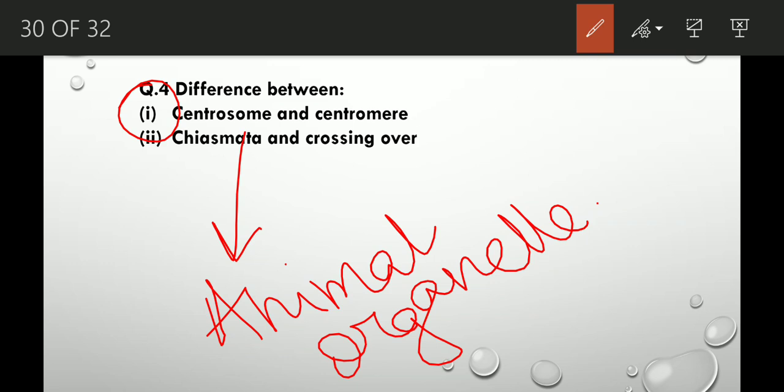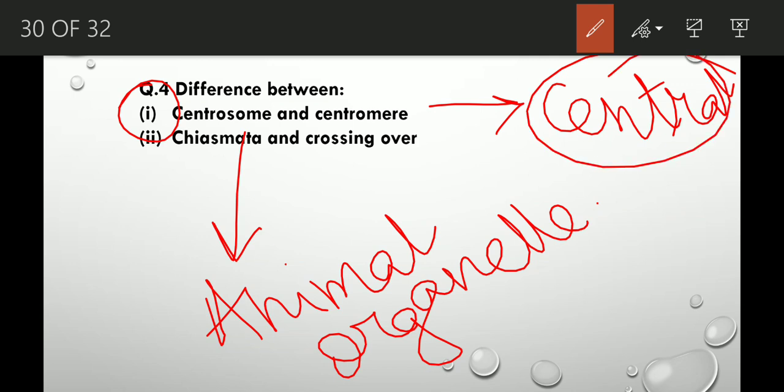Centromere is the region where the 2 chromatids present in the chromosome are joined with each other. So it is the central region of the chromosome. At that place, the chromatids are joined to each other. Right? Clear?